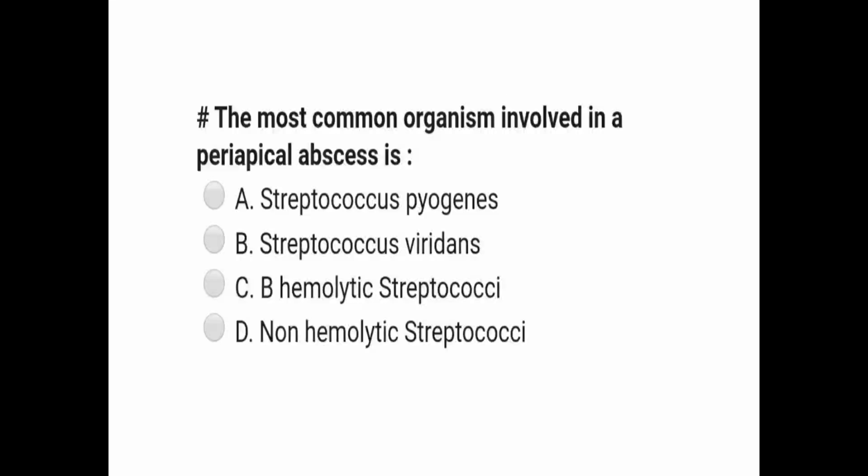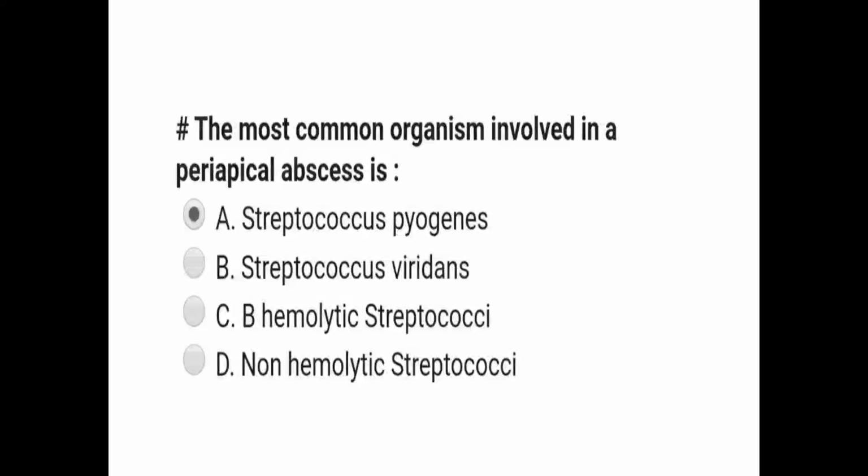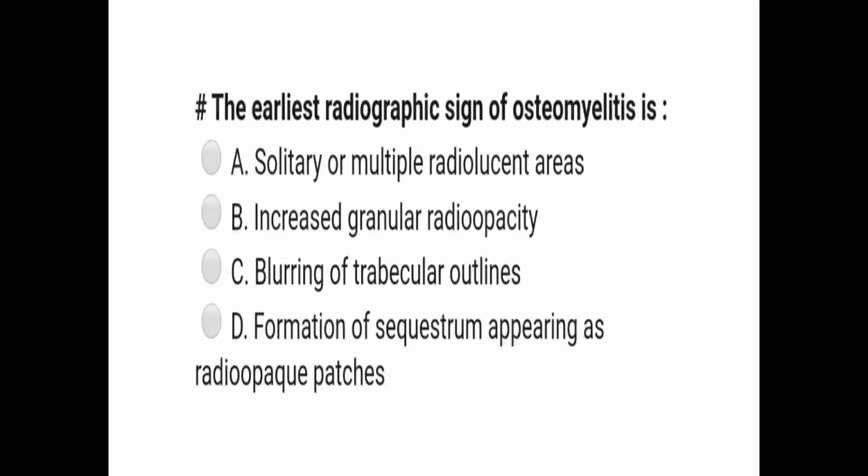The most common organism involved in a periapical abscess is Streptococcus pyogenes, Streptococcus viridans, beta hemolytic streptococci, non-hemolytic streptococci. Answer is Streptococcus pyogenes. Next question.